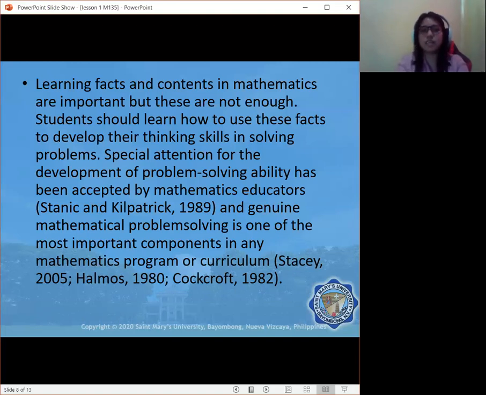As you can see, we have some sources from 1980, 1982, and even 1989, just to emphasize that this is really important even before, and not only for the learners of this 21st century, but also for the learners before.